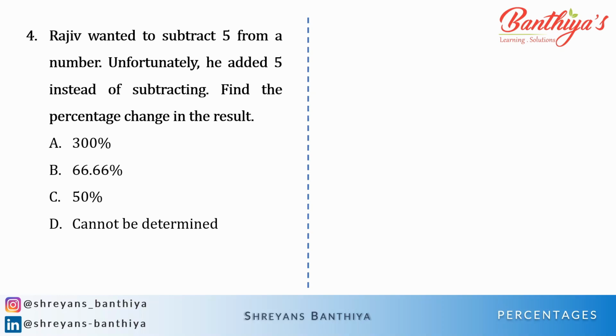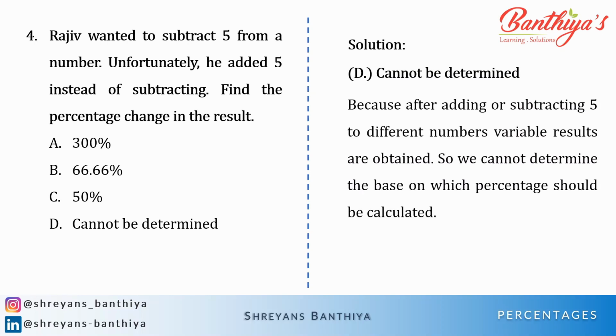But when you multiply or divide, that is to the power of, the power will always remain in the ratio, but in addition and subtraction, the base will always change. So you cannot determine the answer because after adding or subtracting 5 to different numbers, variable results are obtained. So we cannot determine the base on which the percentage should be calculated. This is what we have already discussed. Now let's see the final question for today's video.